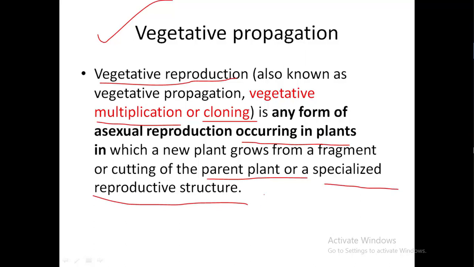For example, rose. Rose is the most common, and vegetative propagation's best example is rose.